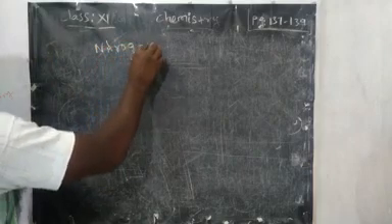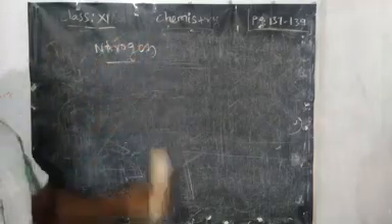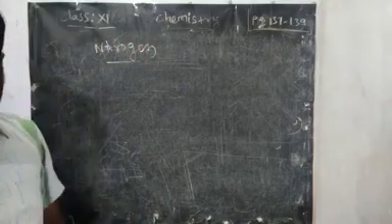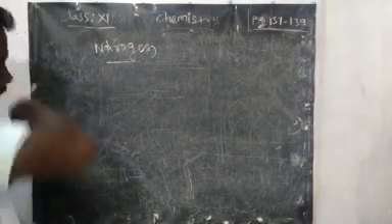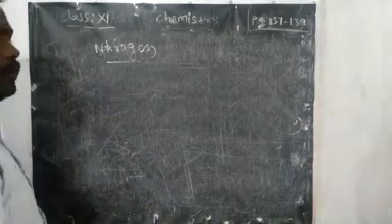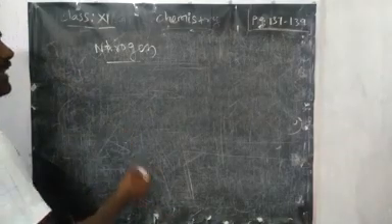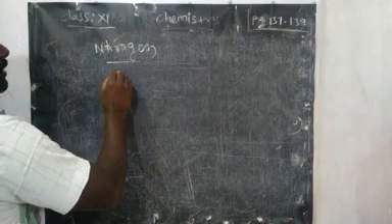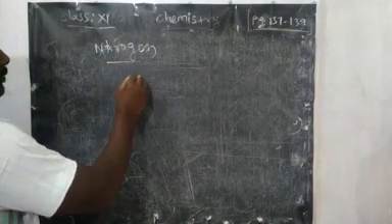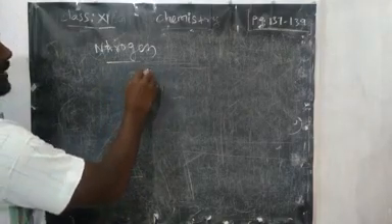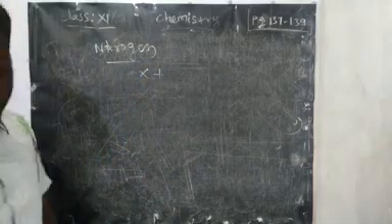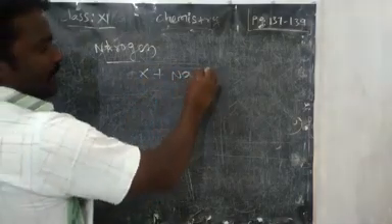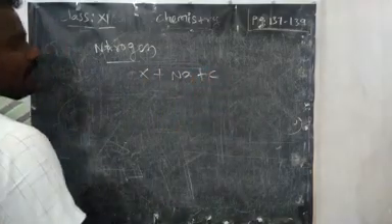By using this Lassaigne's extract, we are going to detect nitrogen. If you have an organic compound with nitrogen, that should be converted into a cyanide compound. That organic compound, X we can say, should be converted into a cyanide compound. For that we are adding sodium with C, right?